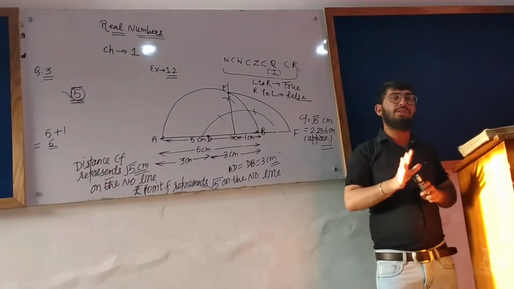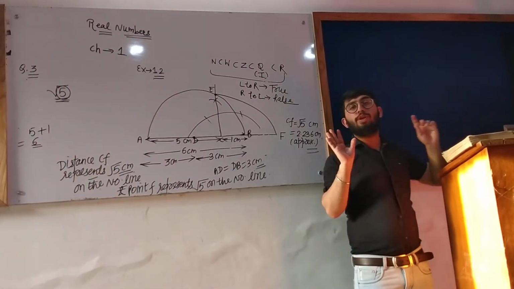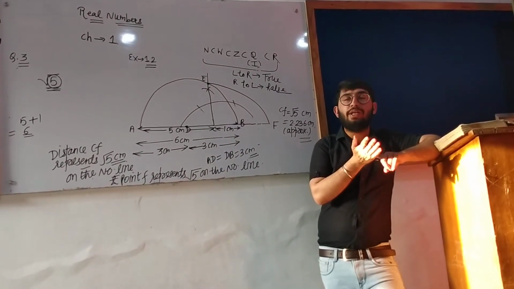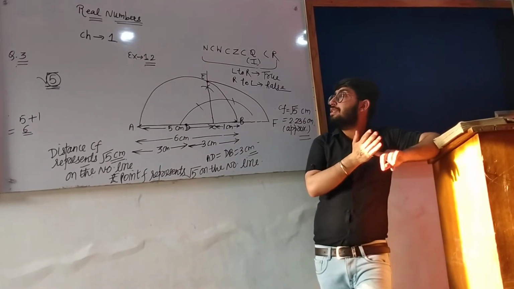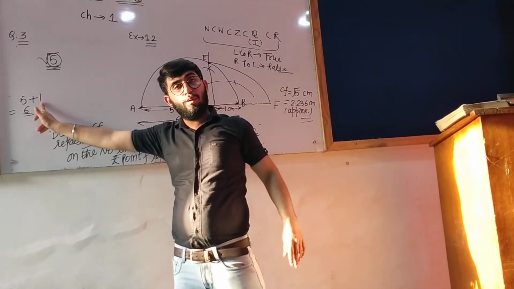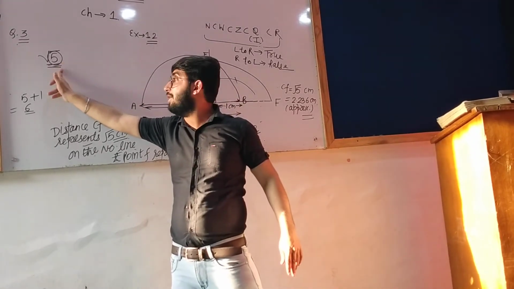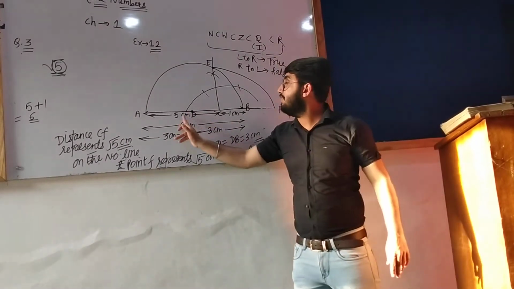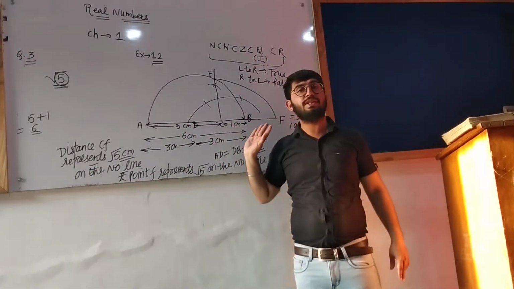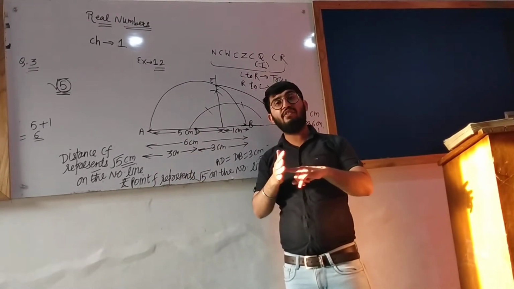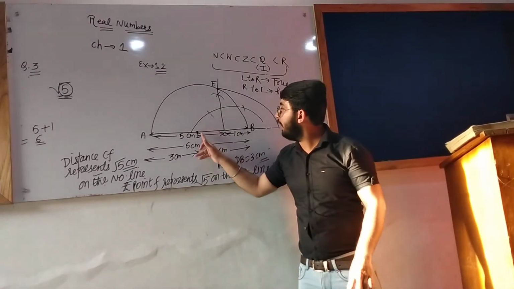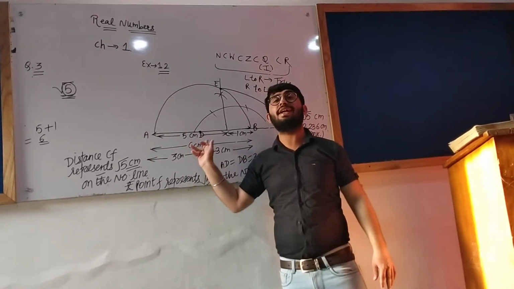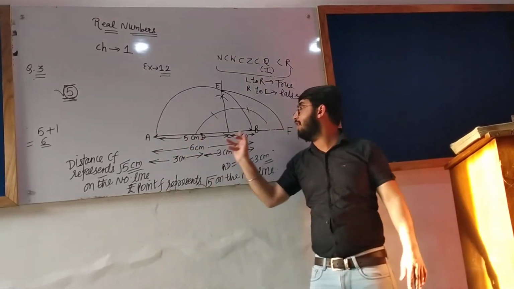Let's recall what we have done so far. If we want to represent root 5 on the number line, just add 1 to the number within the square root, that is 6. Take the length of 6 centimeter: 5 centimeter is the AC and 1 centimeter is the CB. Take the midpoint of AB. The half of 6 is 3. Let this point be D. Now, taking D as the center and AD as the radius. You can take AD as the radius or DB as the radius.